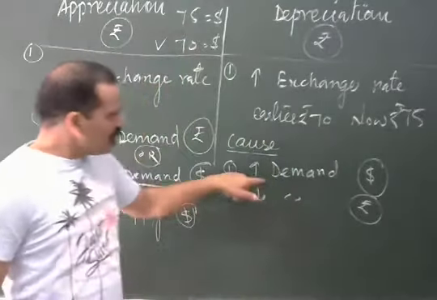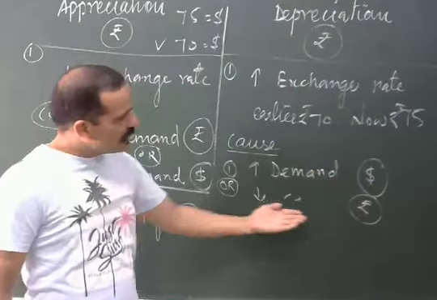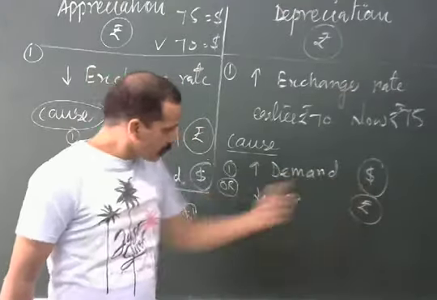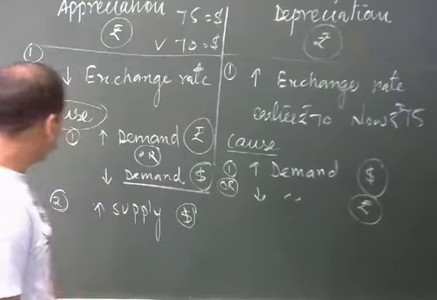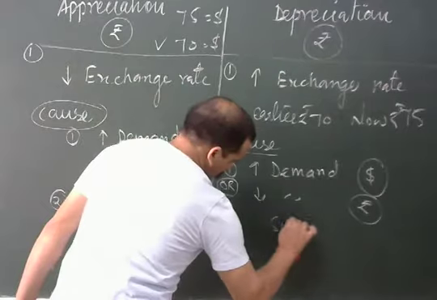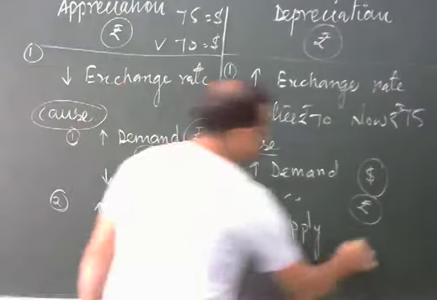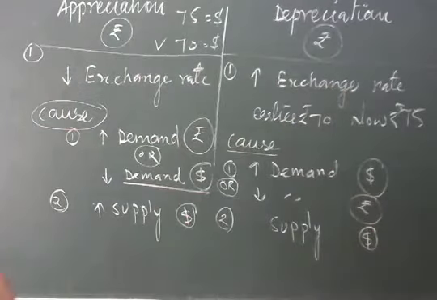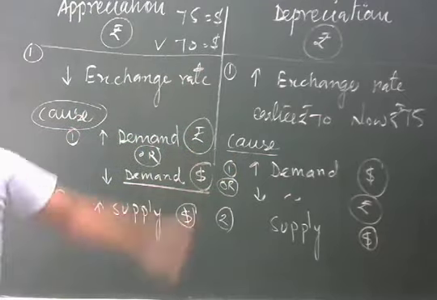So it means an increase in the demand for USD means a decrease in the demand for INR. Very easy. Now, from the supply point of view, let me know. I am writing USD first. Do you think the supply of USD will be more or less, upward or downward?